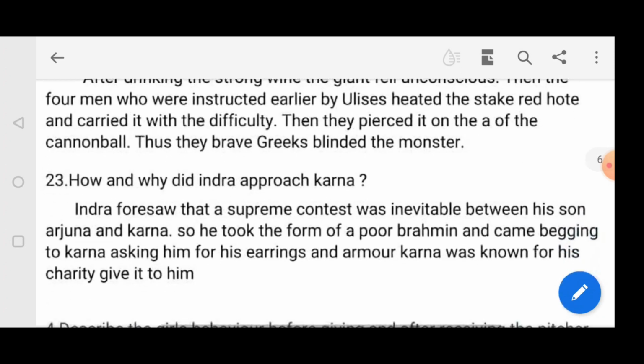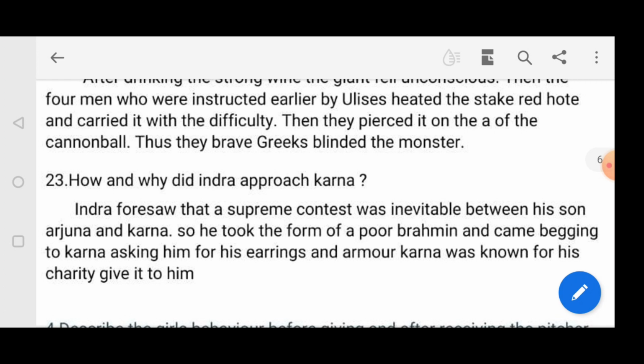The next question: how and why did Indra approach Karna? Indra foresaw that a supreme contest was inevitable between his son Arjuna and Karna. So he took the form of a poor Brahmana and came begging to Karna, asking him for his earrings and armor. Karna was known for his charity. Indra came in the appearance of a poor Brahmana and asked for Karna's earrings and armor. Without any hesitation, Karna gave them to him.